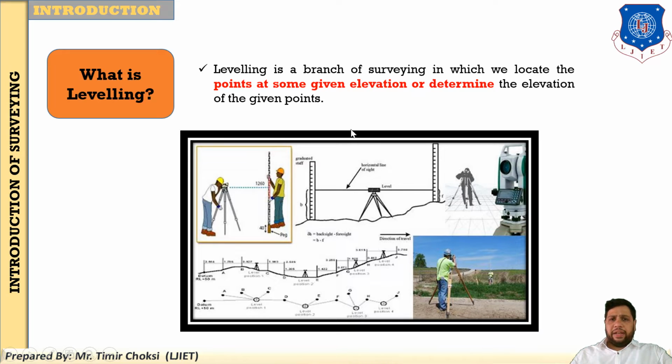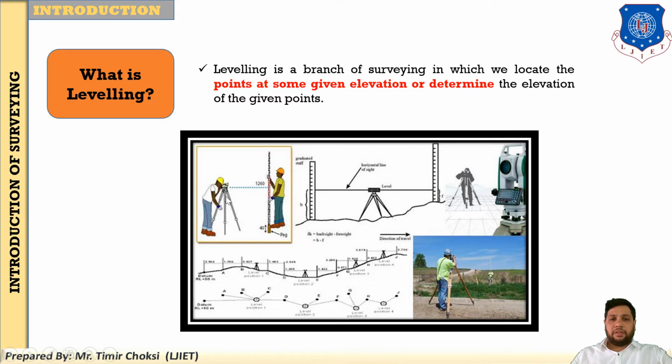Now, leveling. Leveling is the branch of surveying in which we locate a point at some given elevation, or determine the elevation of a given point. So leveling is a branch of surveying. Here we locate the point at some elevation as well as some height. You know that in civil engineering you have to understand the concept of elevation. It is like height, but you do not use the word height. You use the word elevation, or determine the elevation.